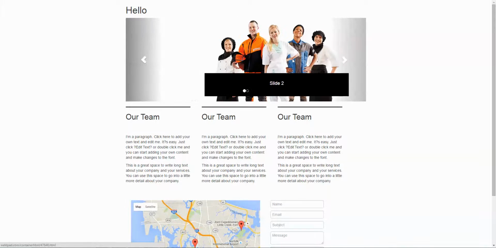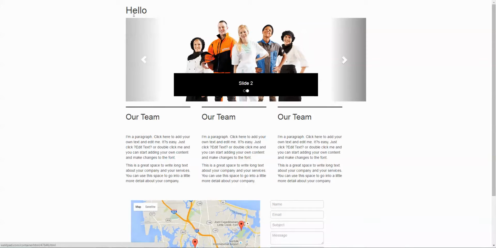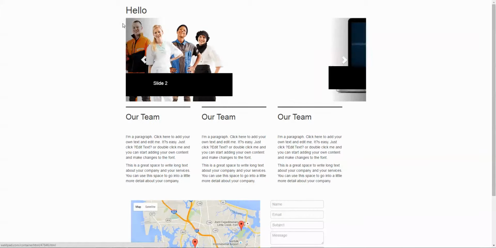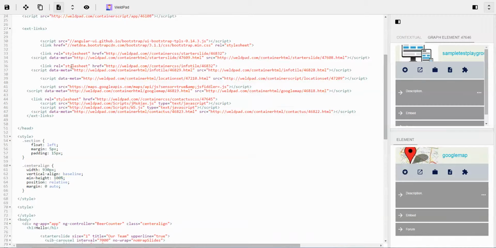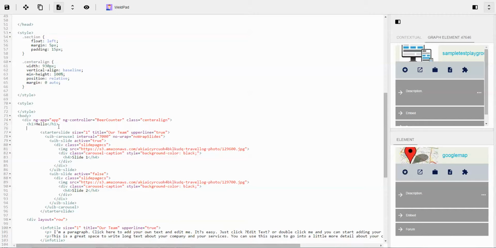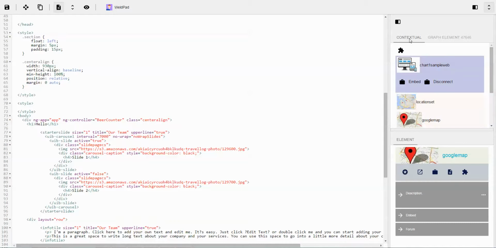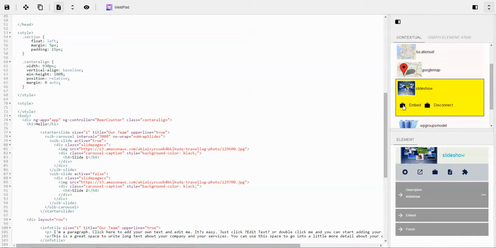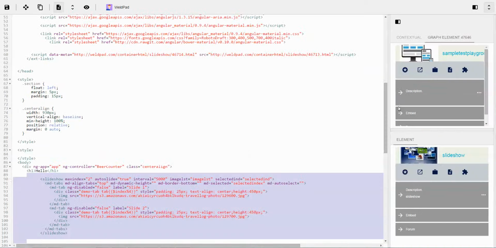Now let's add here some other tabs. For example, we're gonna go here, click on contextual, slideshow. Okay, here's contextual, it gives us common use cases that other users use, and let's use this slideshow.